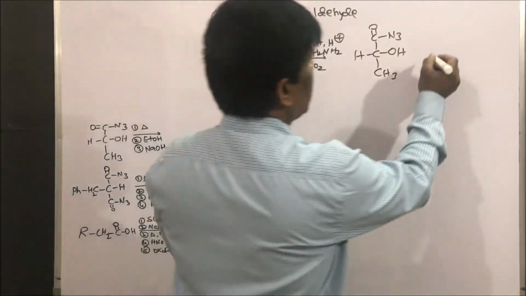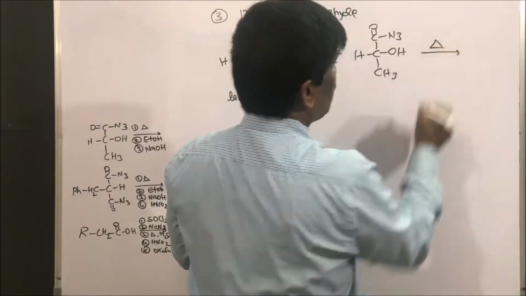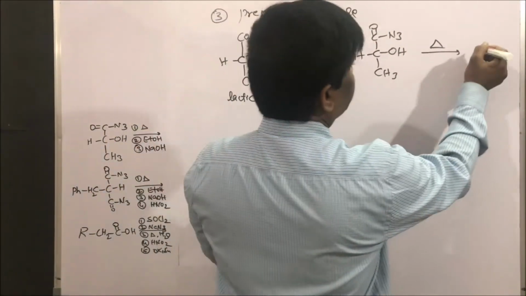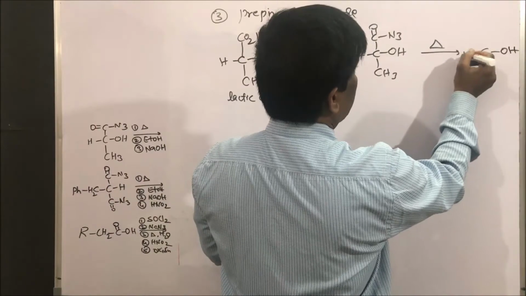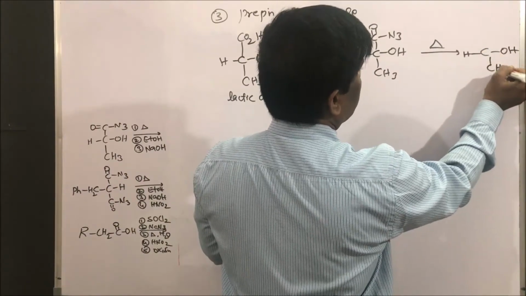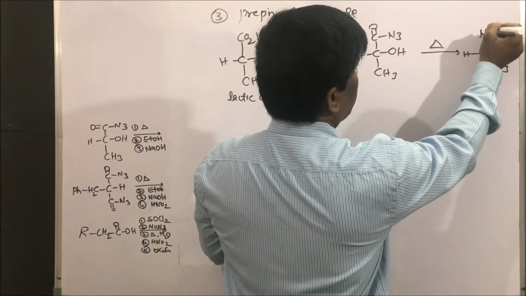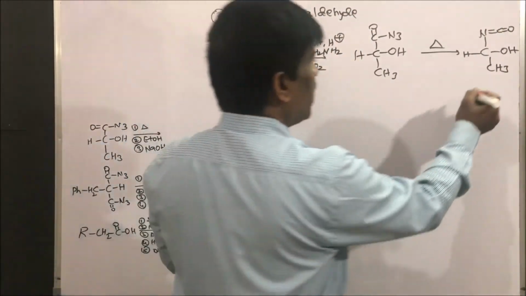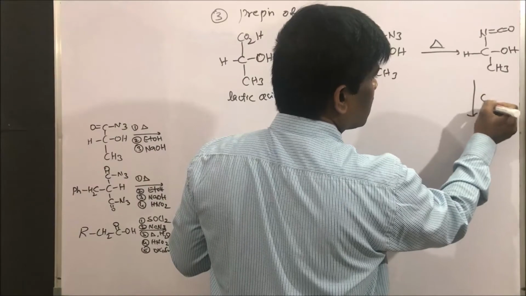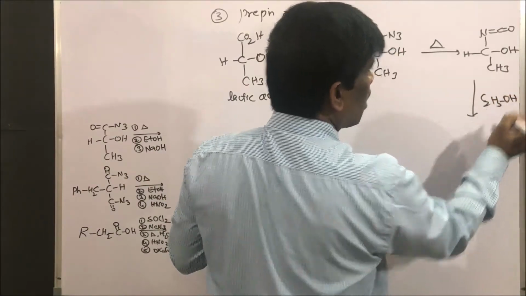Yes, so when I heat it, I am going to get the isocyanate intermediate. Let us write OH, CH3, NCO, isocyanate intermediate. When I treat it with ethanol, C2H5OH, carbamate.